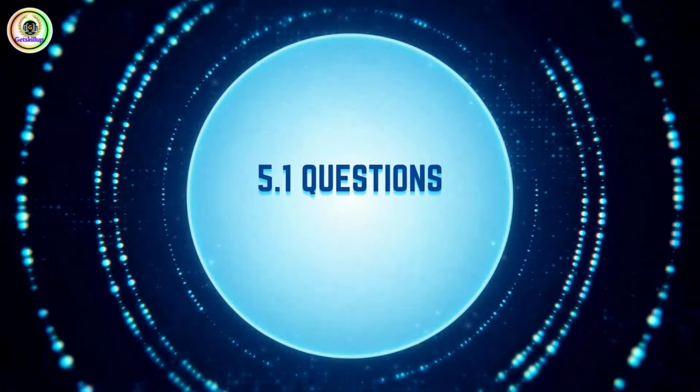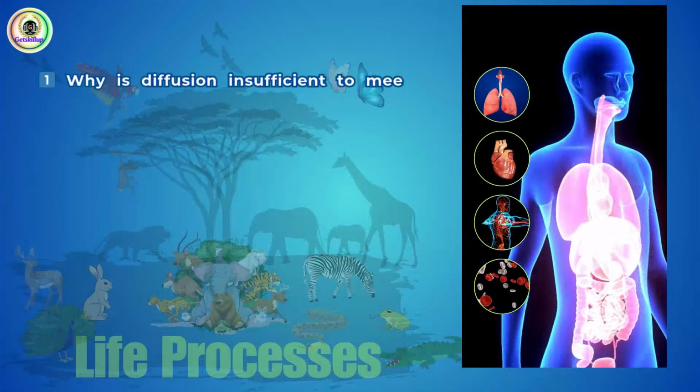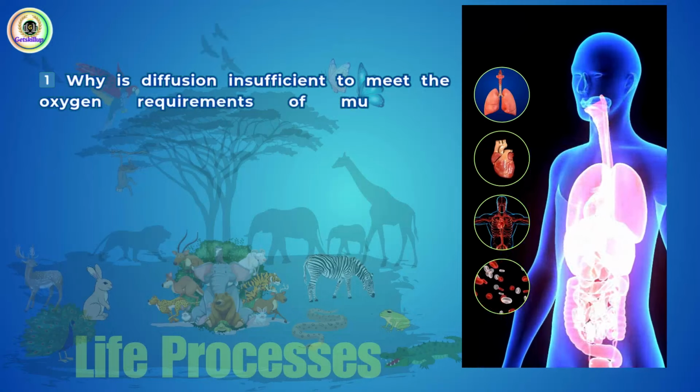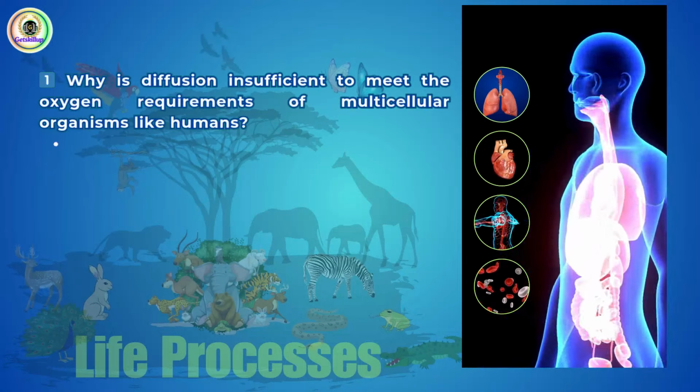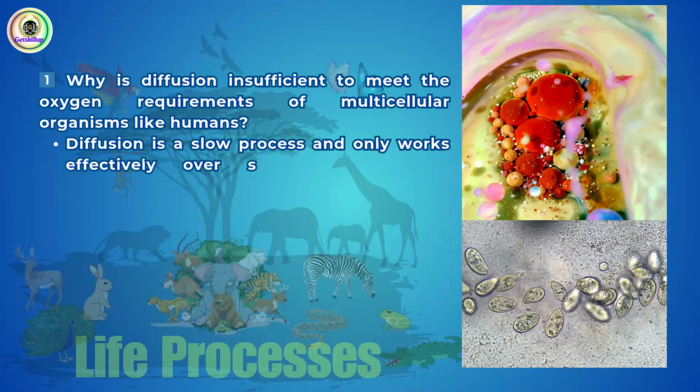5.1 Questions with Answers. Why is diffusion insufficient to meet the oxygen requirements of multicellular organisms like humans? Diffusion is a slow process and only works effectively over short distances.